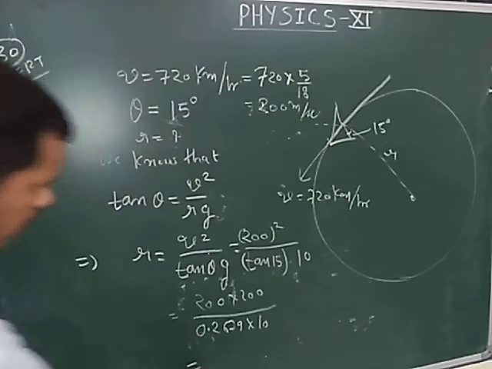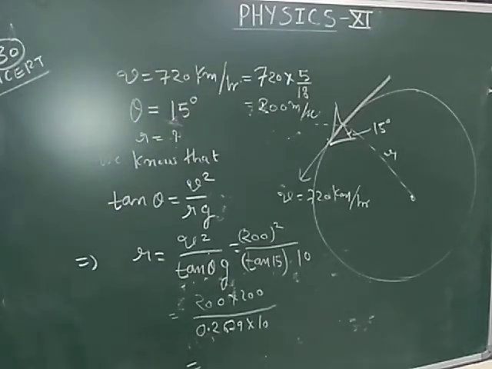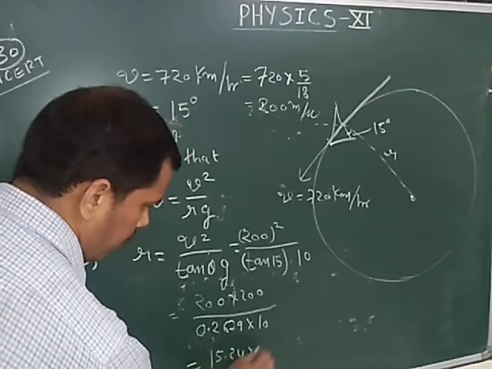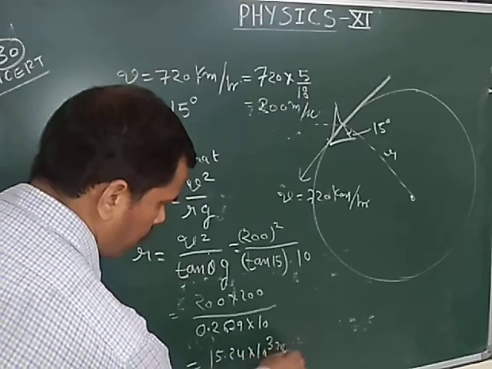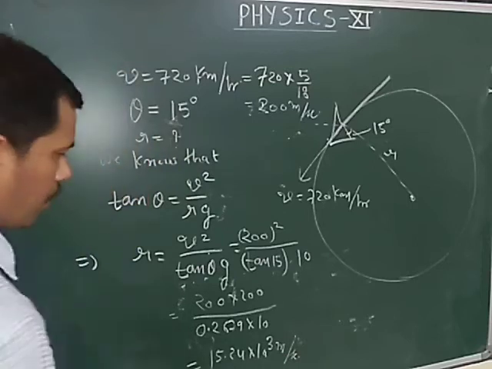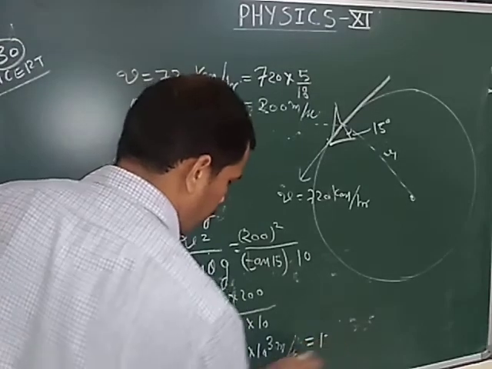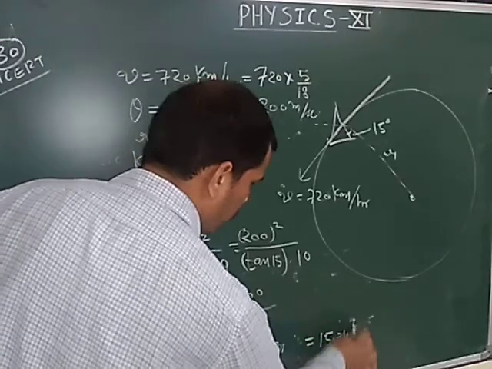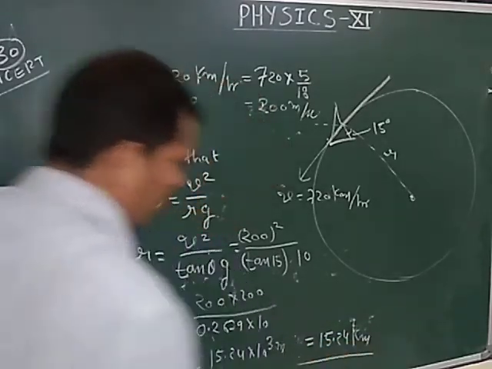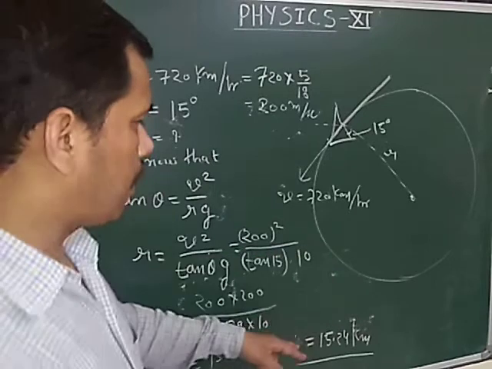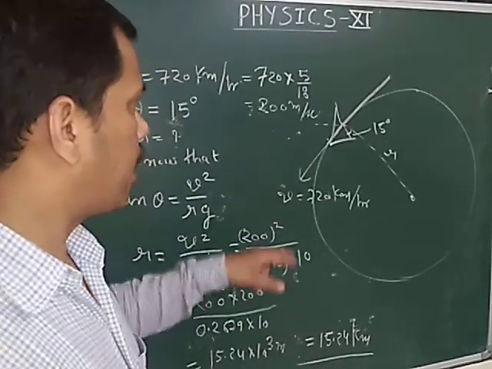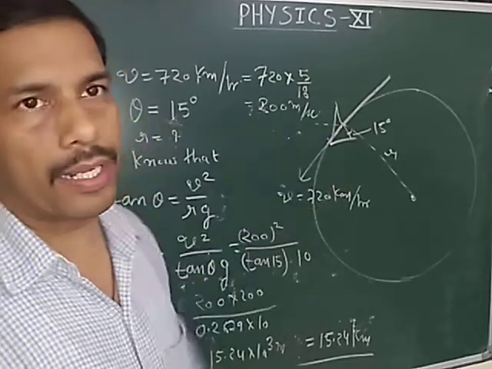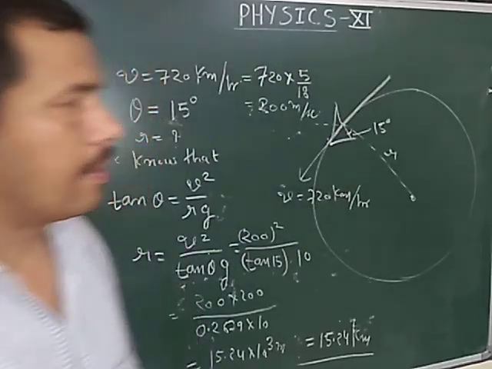Then after simplification we got the value 15.24 into 10 raised to the power 3 meters, which may be termed as 15.24 kilometers. इसका मतलब ये हुआ this will be the radius of that track on which the aircraft is moving with this speed by making an angle of 15 degree with the radius.